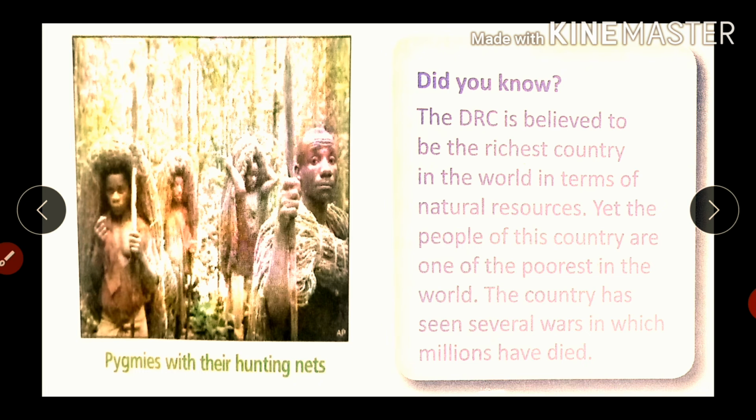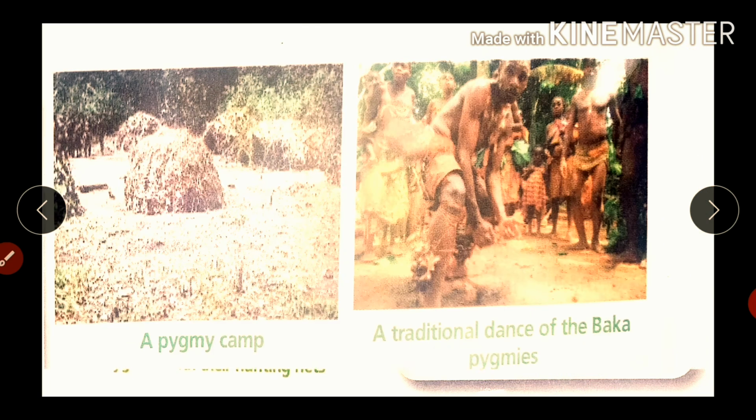Did you know that the DRC is believed to be the richest country in the world in terms of natural resources? Yet, the people of this country are one of the poorest in the world. The country has seen several wars in which millions have died. Here are the pictures of the camp of pygmy and the dances performed by them.